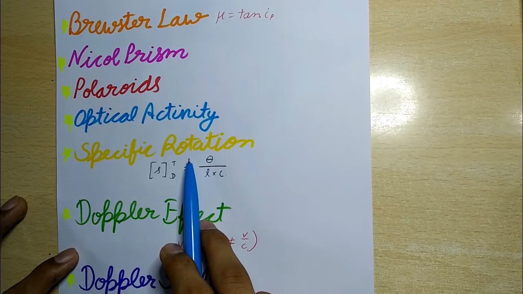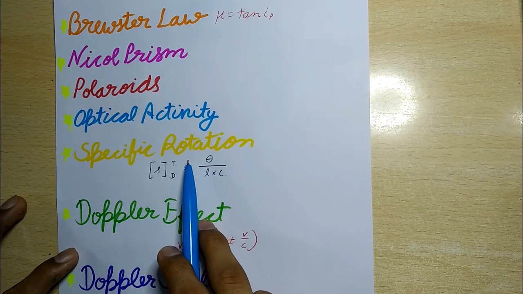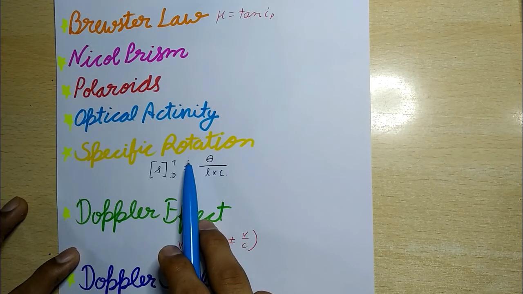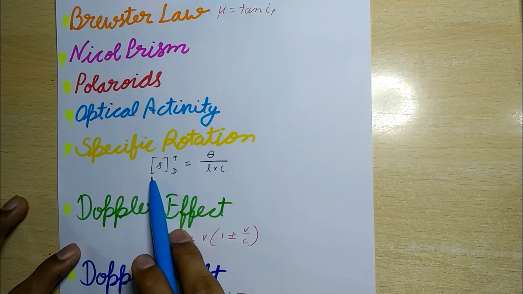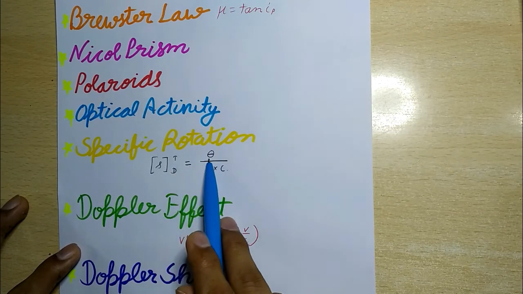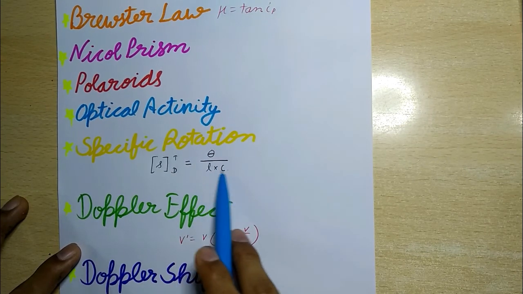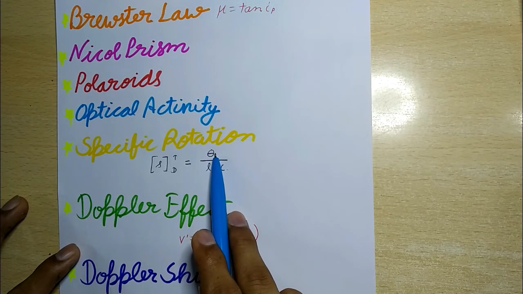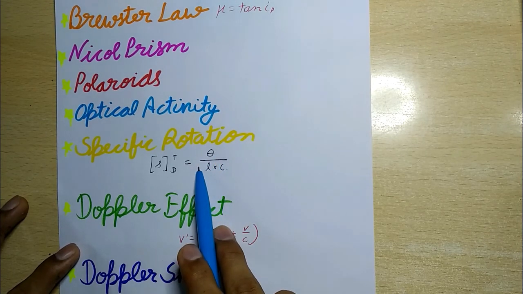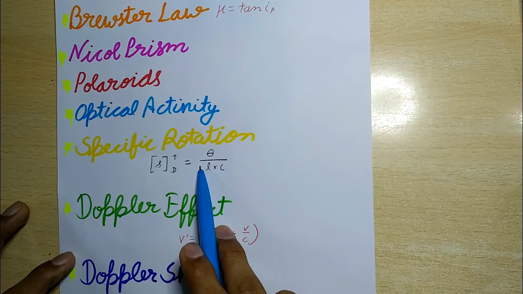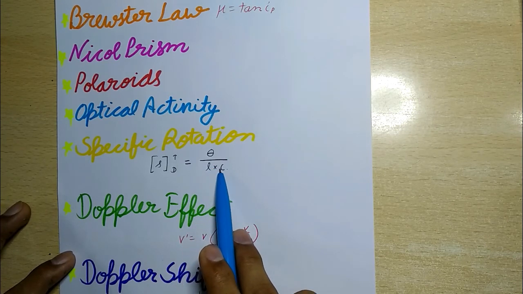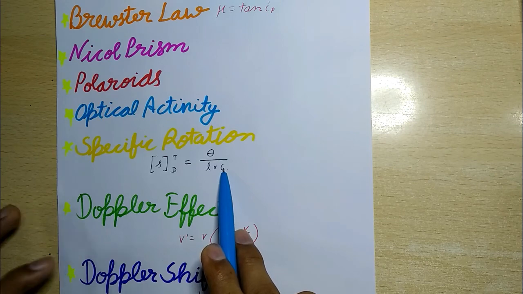The measurement is done at temperature T using sodium light, the D line. So specific rotation equals theta upon L into C. Theta is the observed angle of rotation in degrees, L is the length of the tube in decimeters, and C is grams of substance in 1 centimeter cube of solution.